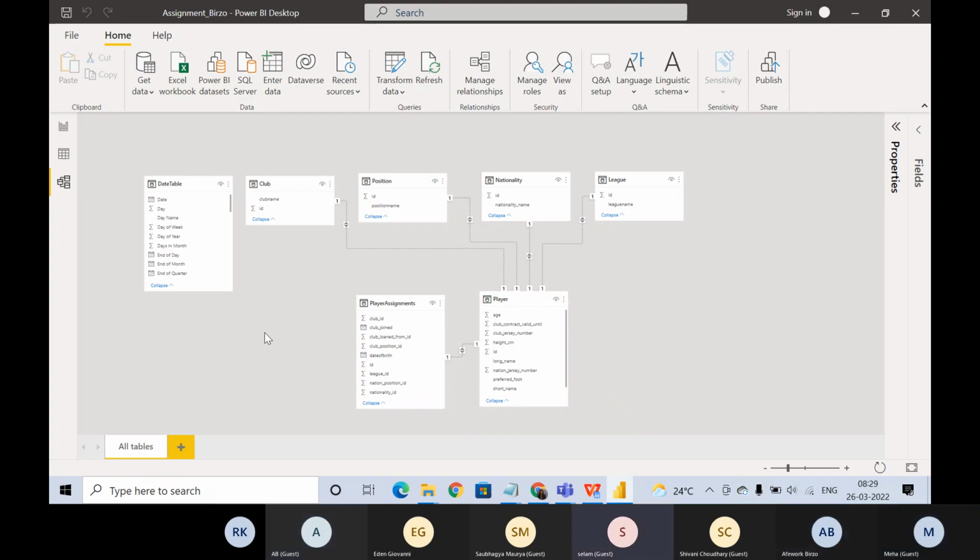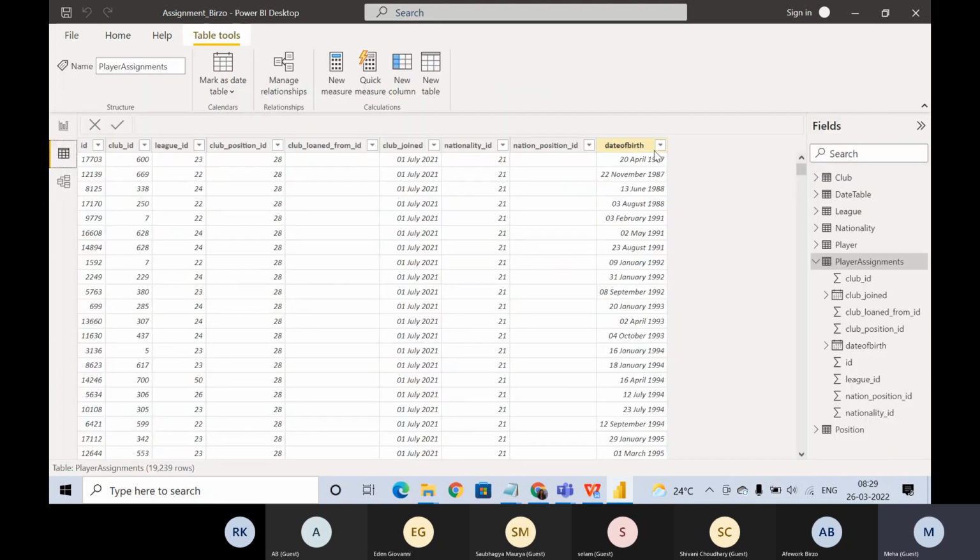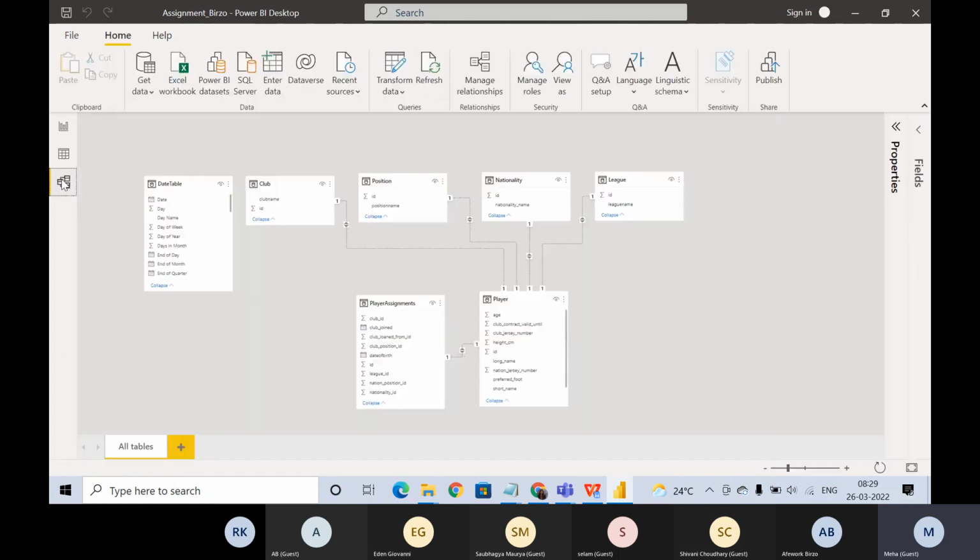We are not going to change the data type in this case because both have the same data type. If you see, we just checked, both have the same data type and the format is also the same. So we won't do anything here. Otherwise, we would have been changing the data type first and then creating the relationship.